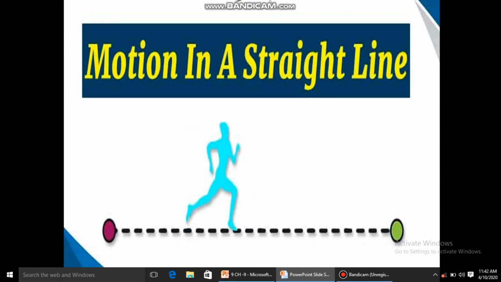Now motion in a straight line. Motion in a straight line actually is the simplest type of motion. In this, an object or a body moves from its initial position. Initial position is the starting point where the object is present at rest and it travels to reach its final position. That type of motion, in which it travels a straight line path to reach its final position, is called a straight line motion, and it is the most simplest